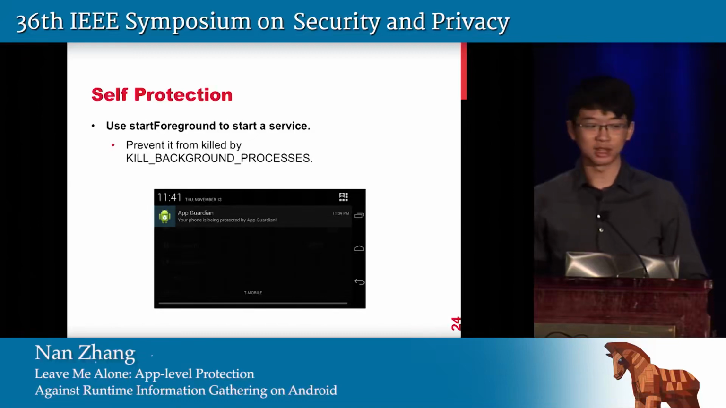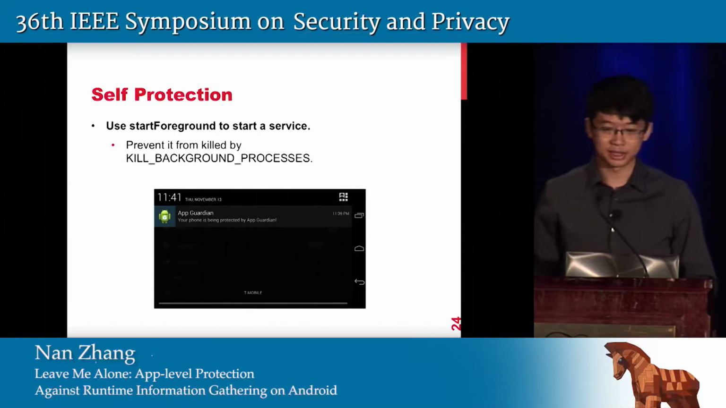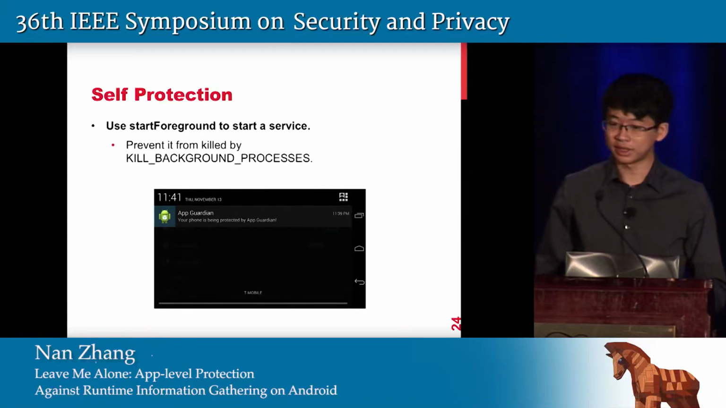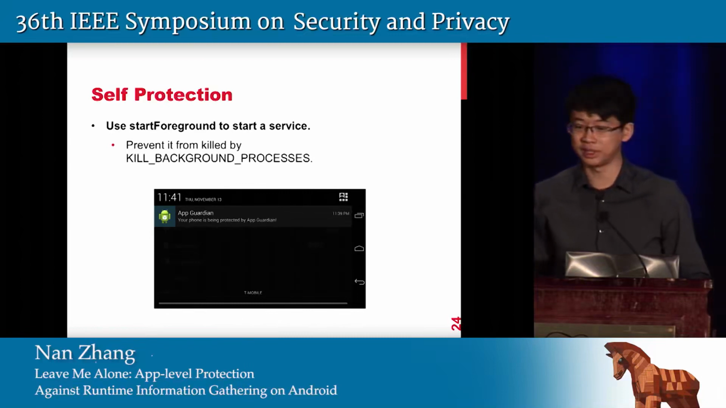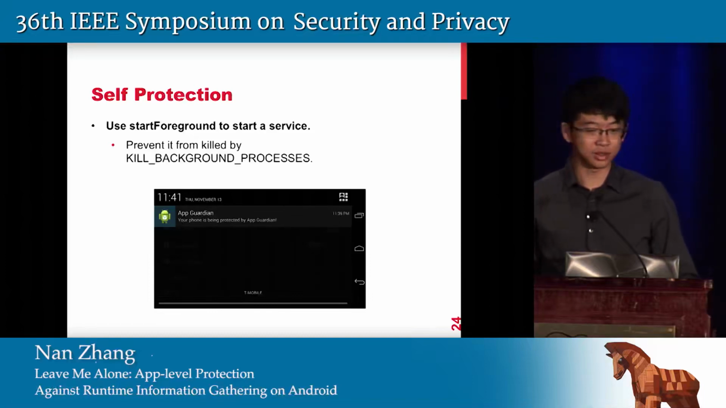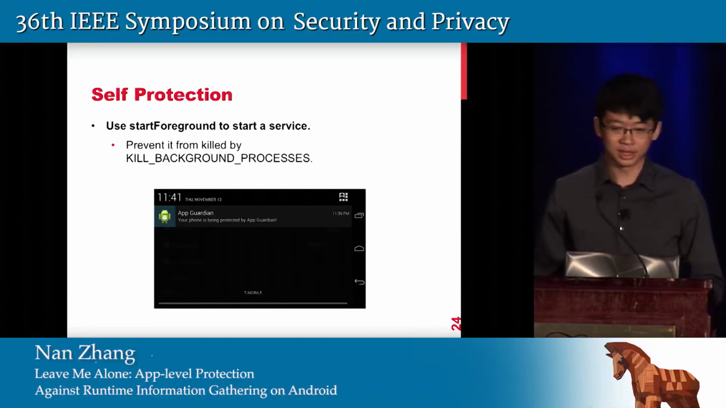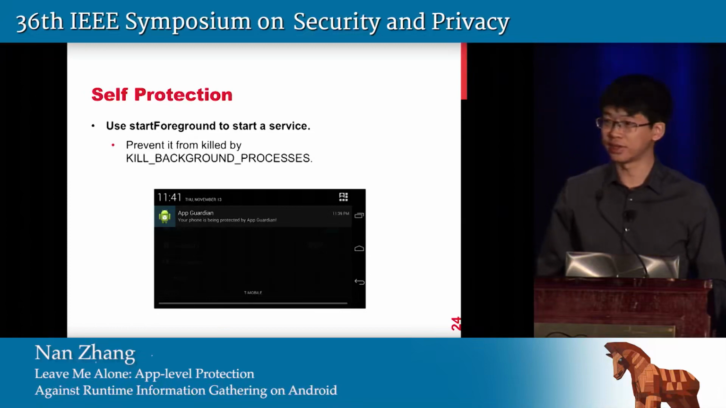In this case, it cannot be killed by any other apps. The malicious app could also play the same trick. And in our experiment, we found that 7 apps out of 475 apps from Google Play have such capability. However, they will no longer be stealthy because the notification, as shown in the picture, will always be displayed in the notification center, and it cannot be removed.